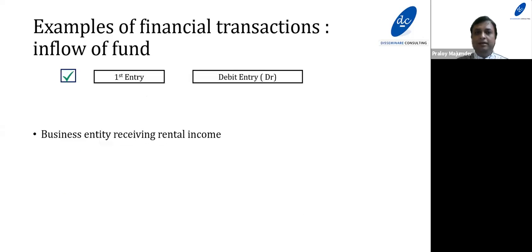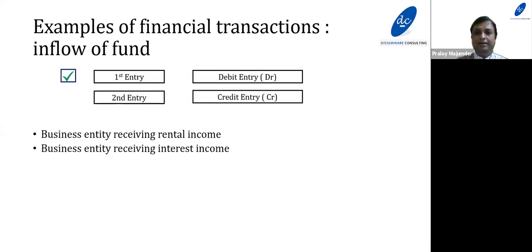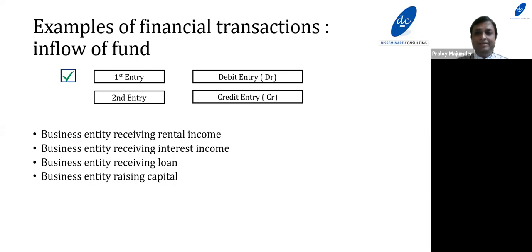So the first entry would be the debit entry, the second entry would be the credit entry. Business entity receiving interest income, business entity receiving a loan, business entity raising capital. So these are examples of inflow of fund. So the first entry would be the debit entry, the second entry would be the credit entry. A business entity selling assets: the first entry would be the debit entry, the second entry would be the credit entry.